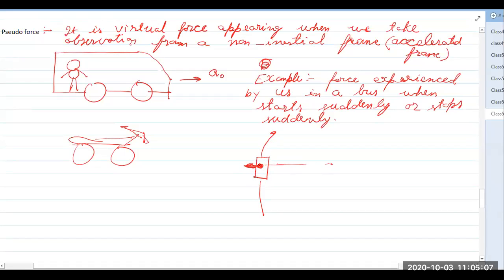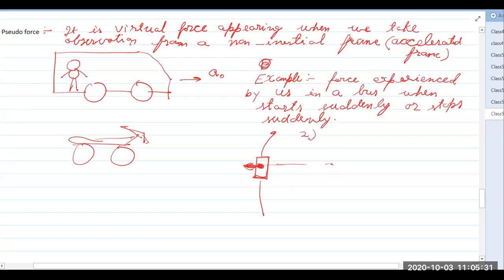When an object moves in a circular motion, that is centripetal acceleration. These things we will study in detail, but for now we can say that if the car is accelerated, it is in circular motion, and all objects inside it will experience a force in the direction away from the center. Okay, so this is also an example.